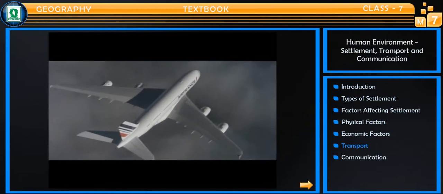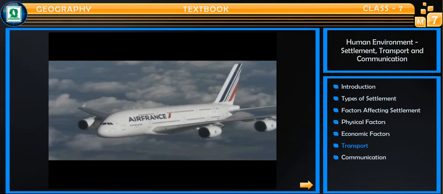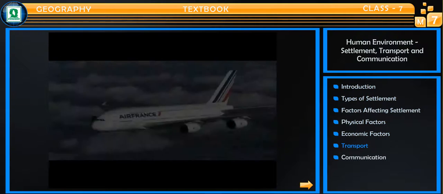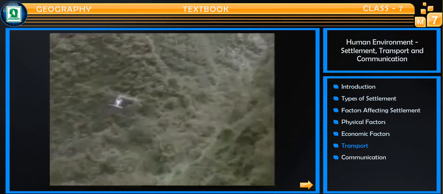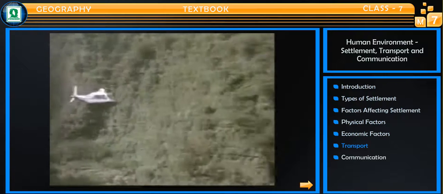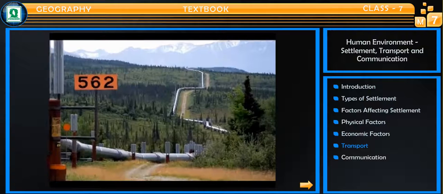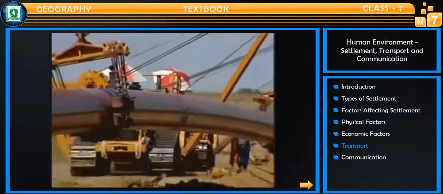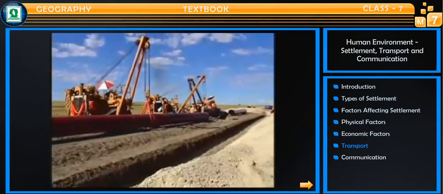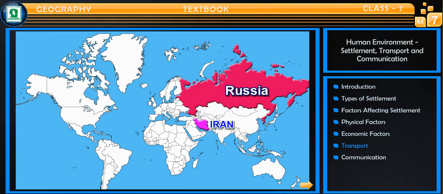Air transport is the fastest means of transportation. This is the most suited for transporting costly and perishable commodities. It is a very useful method of transport in mountainous and distant areas where roads and railways cannot be easily constructed. Pipelines are the most recent modes of transport. Pipelines are mostly used for transportation of mineral oil, natural gas and water. Countries like Russia, Iran, Iraq and USA have a dense network of pipelines.